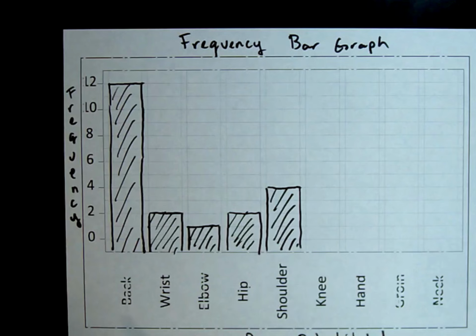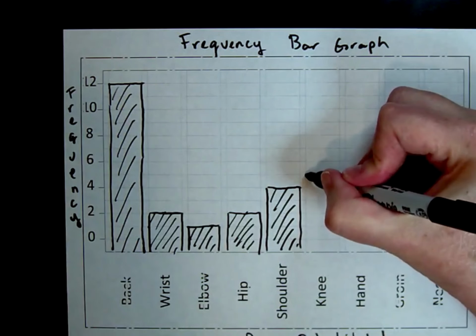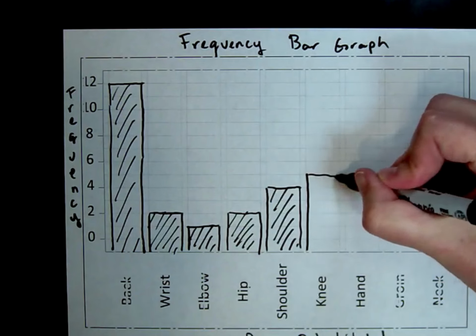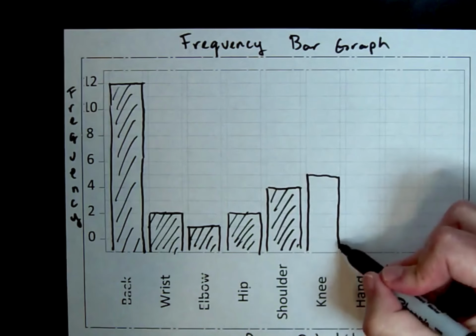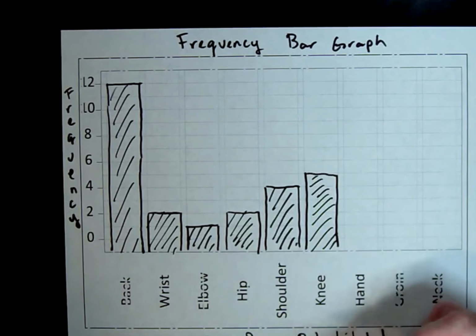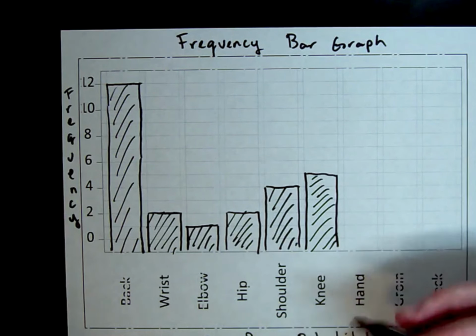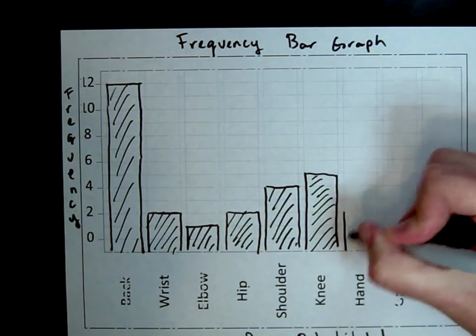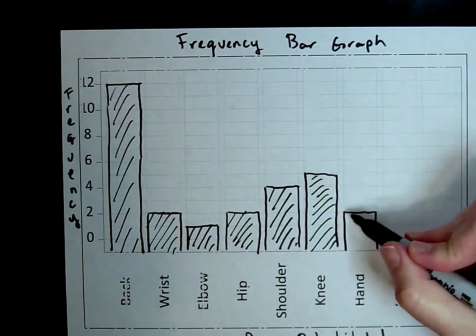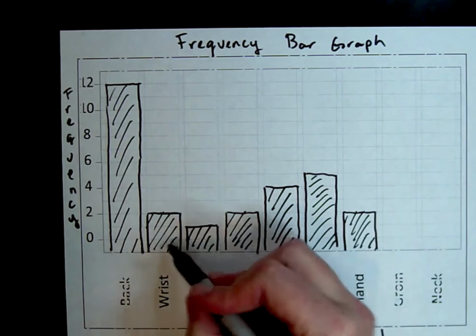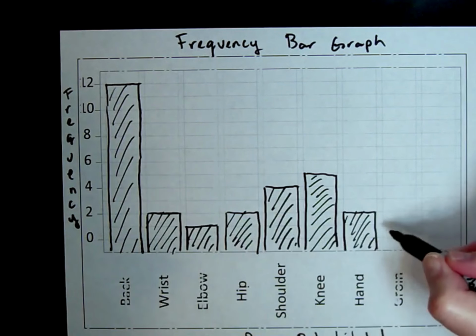Frequency for the knee was 5, so I think 5 is going to be here. Frequency for the hand was 2. Where's the 2? The 2 is here. And groin and neck both had a frequency of 1, so up to there.